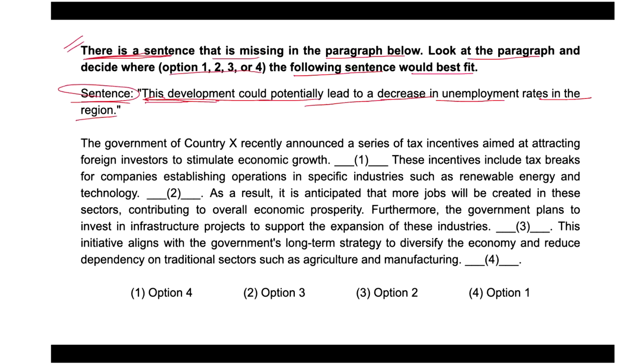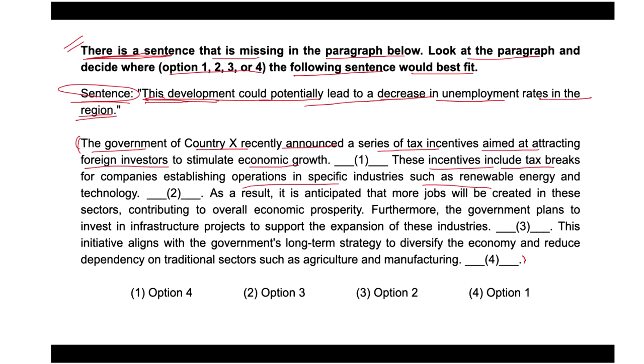So let's read the passage and try to understand, despite the blanks provided. The government of country X recently announced a series of tax incentives aimed at attracting foreign investors to stimulate economic growth. These incentives include tax breaks for companies establishing operations in specific industries, such as renewable energy and technology.